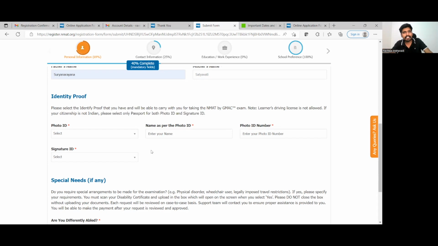But if you are an Indian citizen, you will have to carry both. You will have to carry both on the day of the exam. You will have to carry your photograph ID as well as your signature ID. So let me just quickly select.